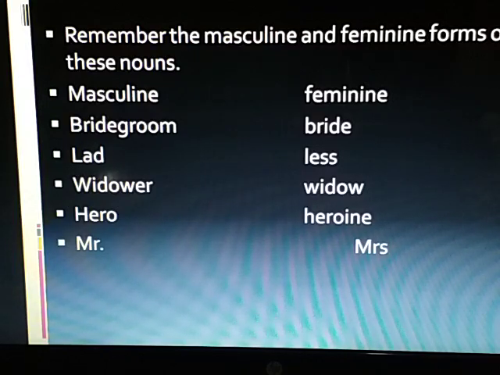Remember the masculine and feminine forms of these nouns: bridegroom, bride; lad, lass; widower, widow; hero, heroine; Mr. and Mrs.